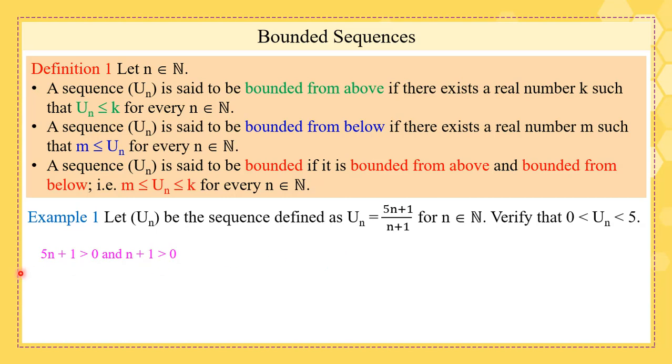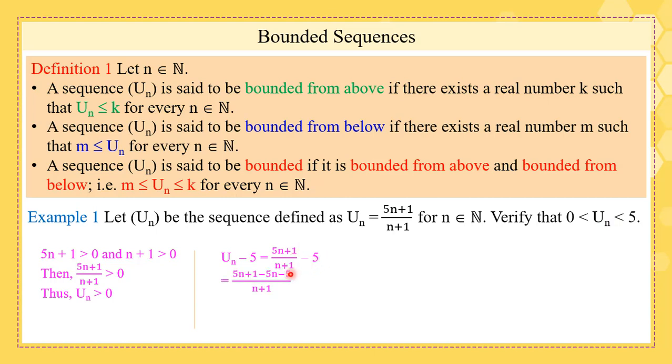Let's see. We have 5n plus 1 is positive, and n plus 1 is also positive because n is a natural number. So we can say that the ratio is positive and un is greater than 0. So till now, we proved the first part of the double inequality. Well, for the second part, if we find un minus 5, we get (5n plus 1) over (n plus 1) minus 5.